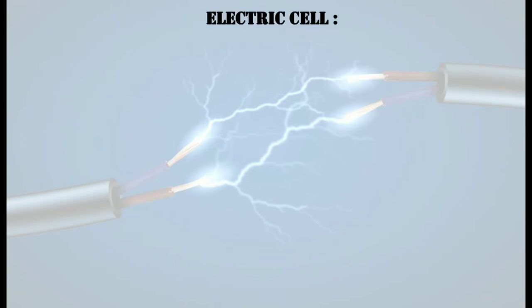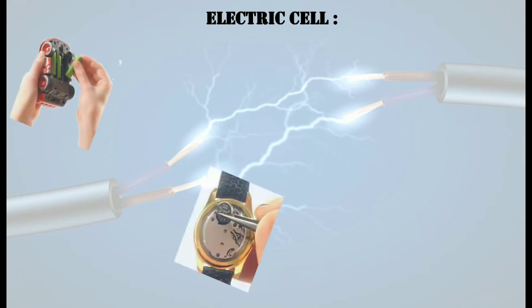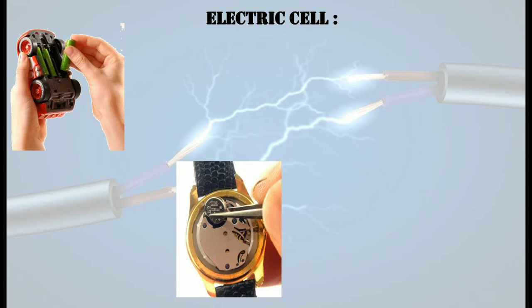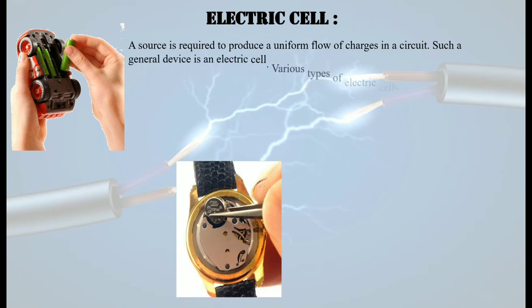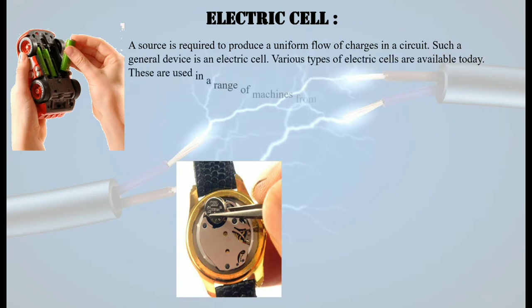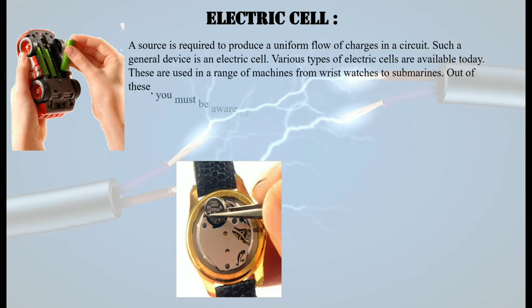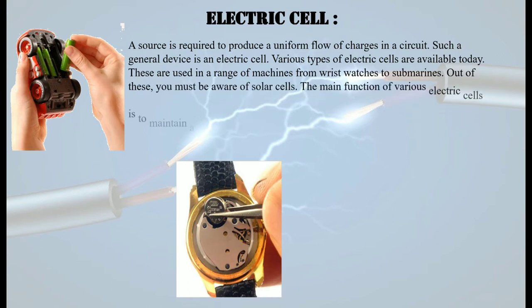Now, as I told you, the power station we have learned earlier. Now we will be learning about electric cells. There are various batteries that we make use of, of different sizes, different shapes and different powers, right? If you see your watch, it also has a battery in it. Whereas if you use toys, they also use batteries. Now these batteries are called electric cells.